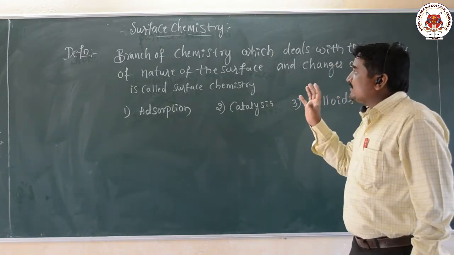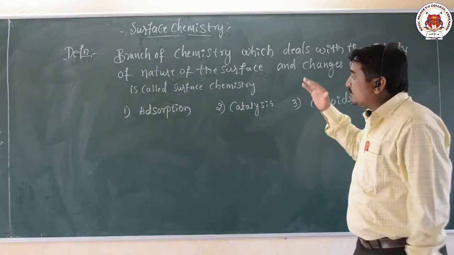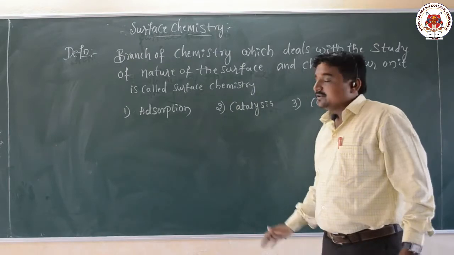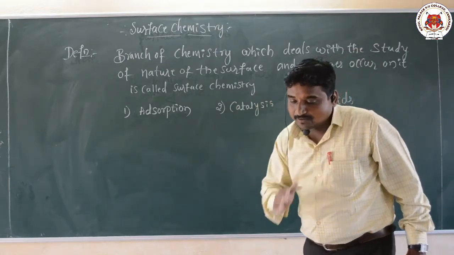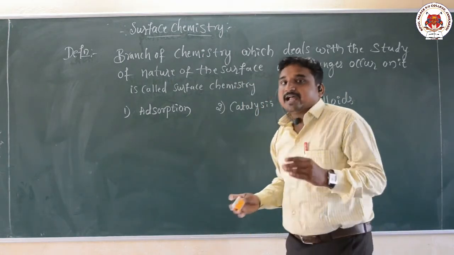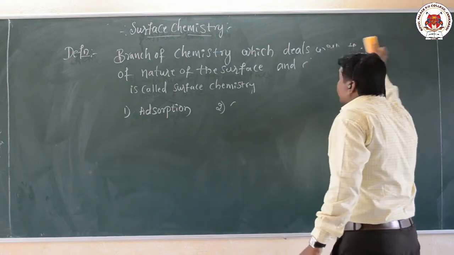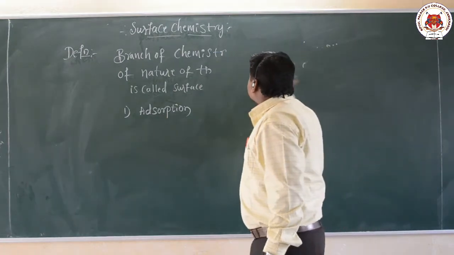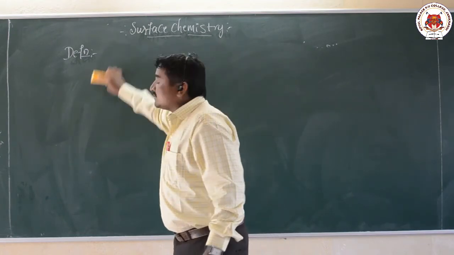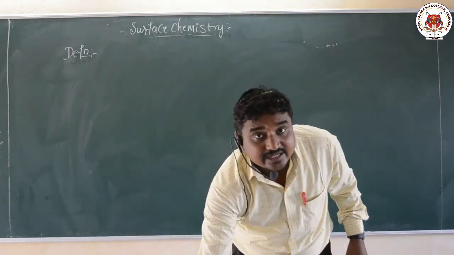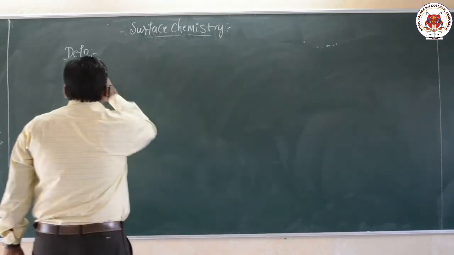We already know the definition of surface chemistry, so let us go one concept at a time. First we will go for adsorption. What do you mean by adsorption? Adsorption is the phenomenon of accumulation of molecular species on the surface of a substance.